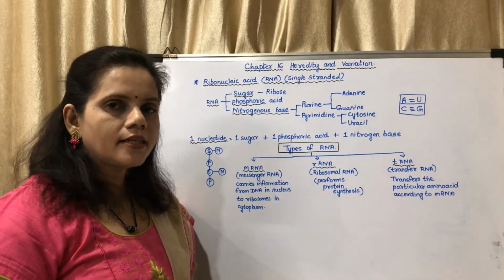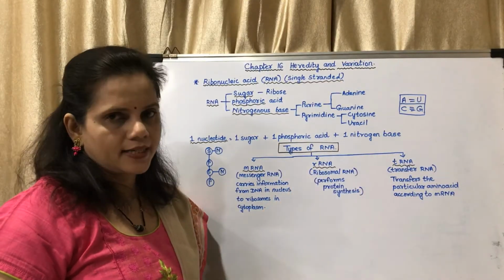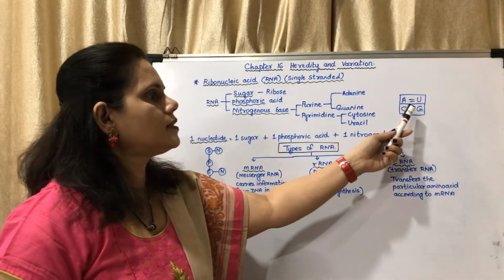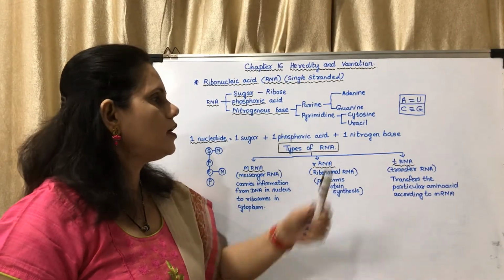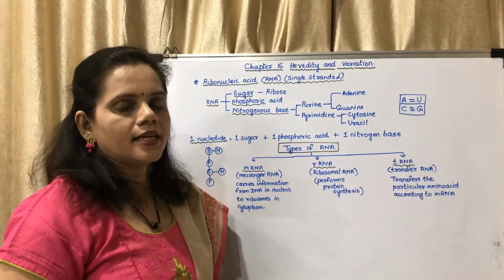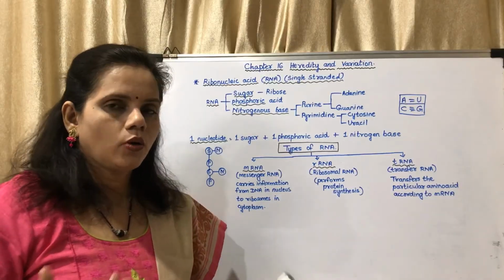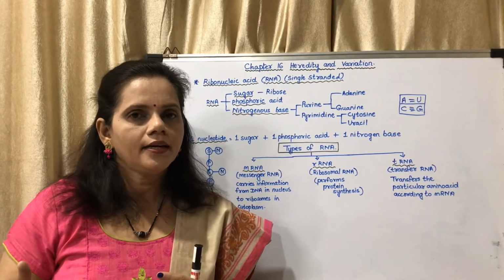Now you may note that instead of thymine in DNA, RNA is having uracil. And adenine always binds with uracil. It is a double bond, a hydrogen bond. That means it is by sharing hydrogen. CG, that is cytosine always pairs with guanine. So it is AUGC or UACG.